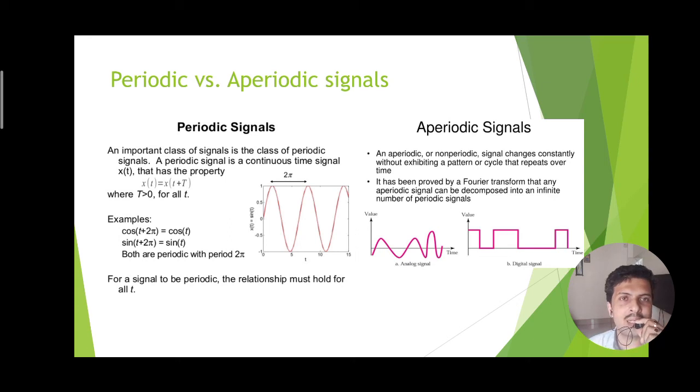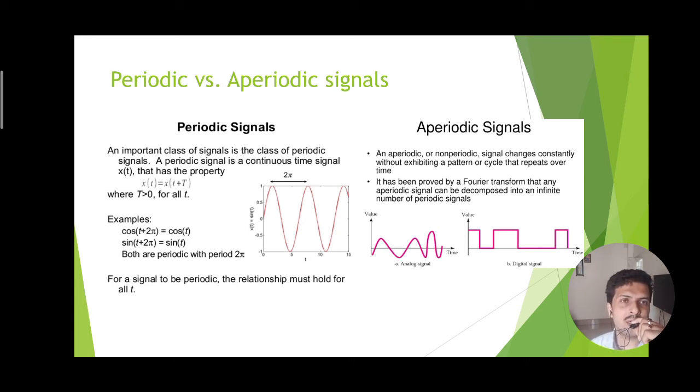So here a sinusoidal signal is given as example, and obviously x(t) must be equal to x(t plus T), where capital T is the time period, which is a fixed amount of interval of time. So cos of (t plus 2 pi) and sin of (t plus 2 pi) are examples we know from trigonometry, that cos of (2 pi plus t) means cos of t, sin of (2 pi plus t) means sin of t, because the signal repeats the same magnitude and polarity in the first quadrant. So that is why such an example is also an example of a periodic signal.